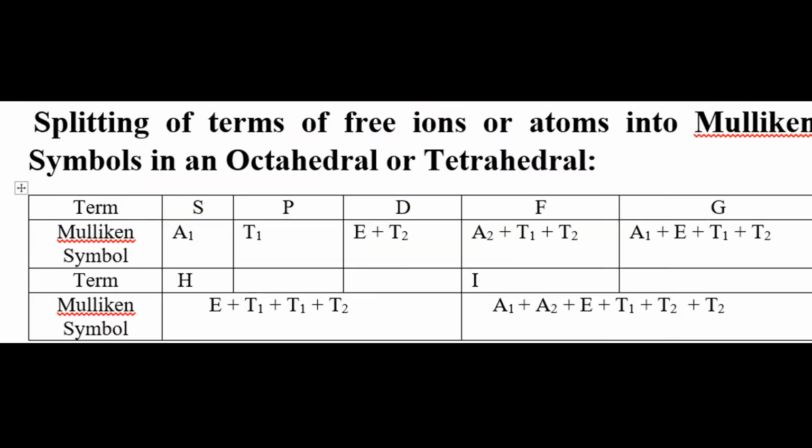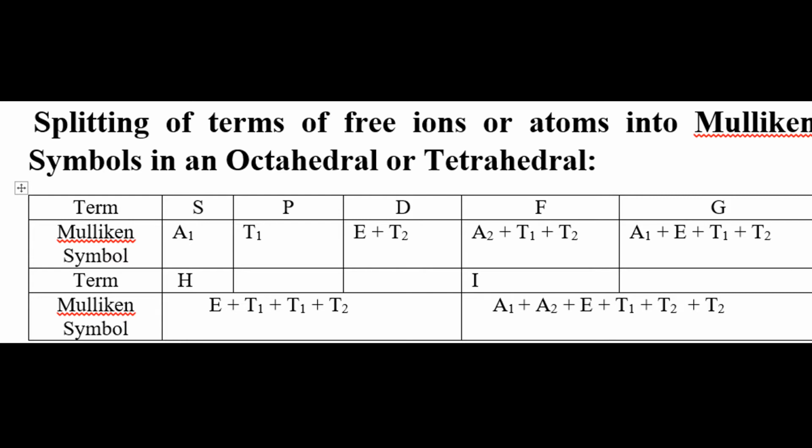If you see some Mulliken term symbols, then you can get the splitting of term free ions or atoms into Mulliken symbols in octahedral or tetrahedral complexes. That is, we draw out a table.